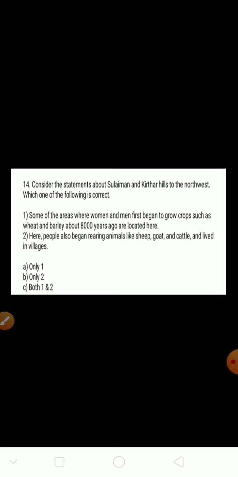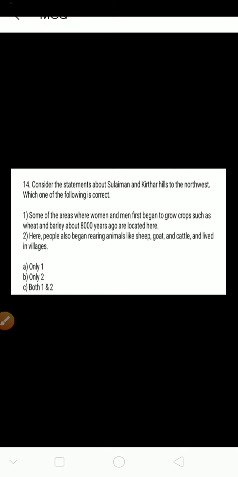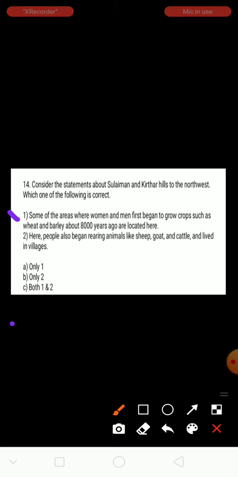See here, the first statement: some of the areas where women and men first began to grow crops such as wheat and barley about 8,000 years ago are located here.